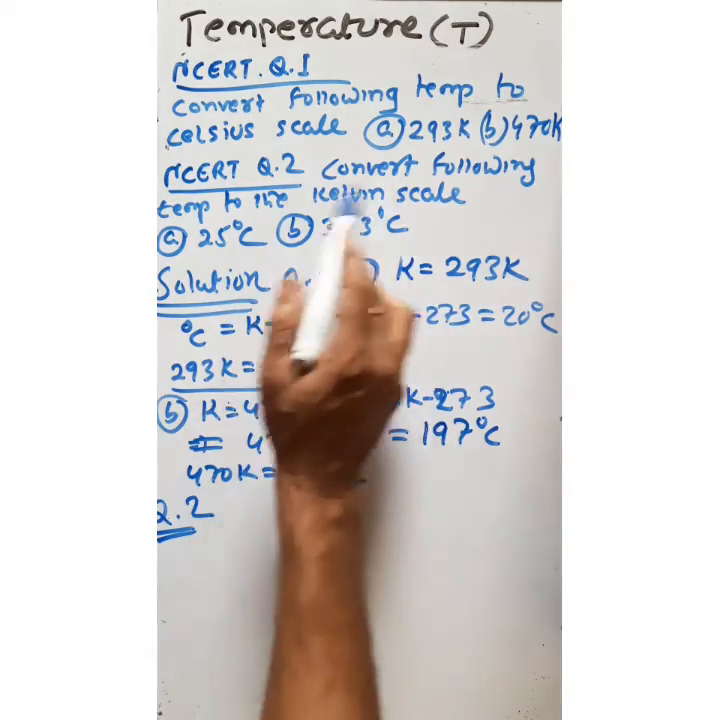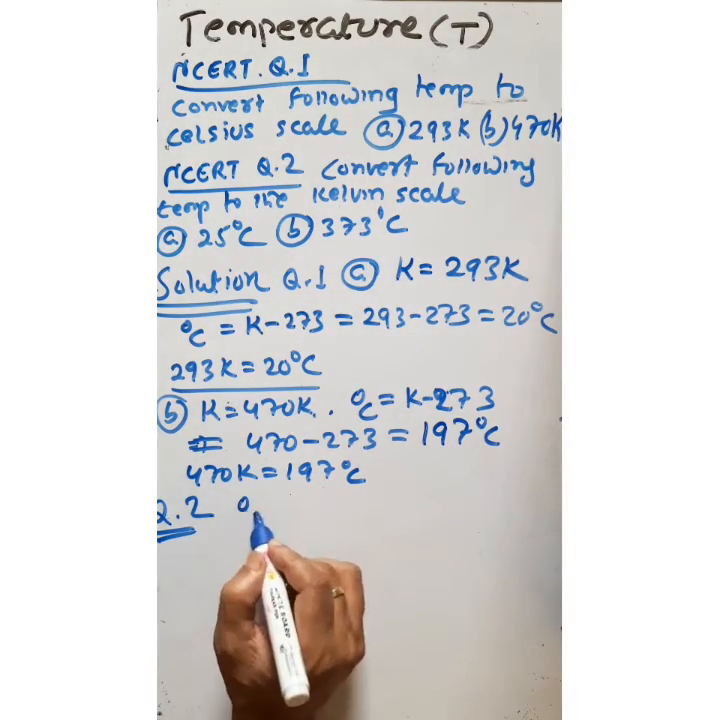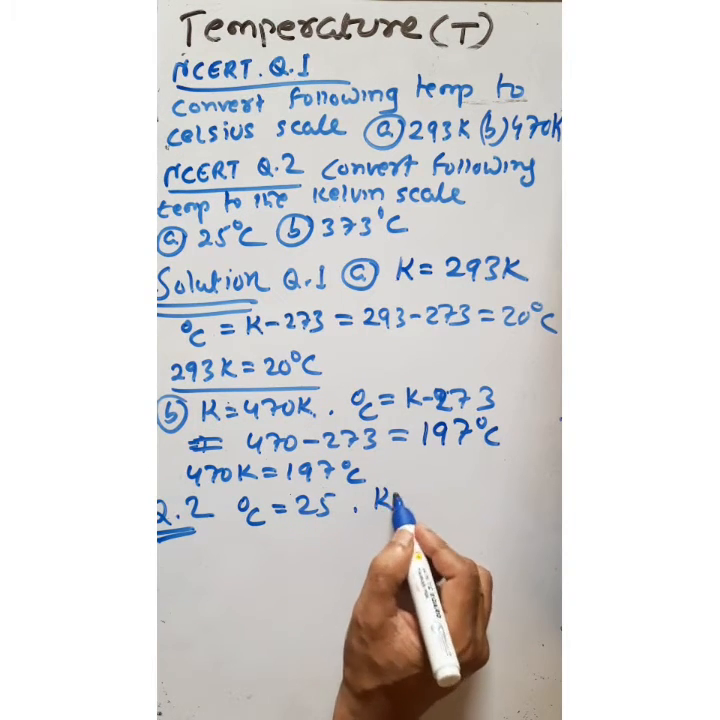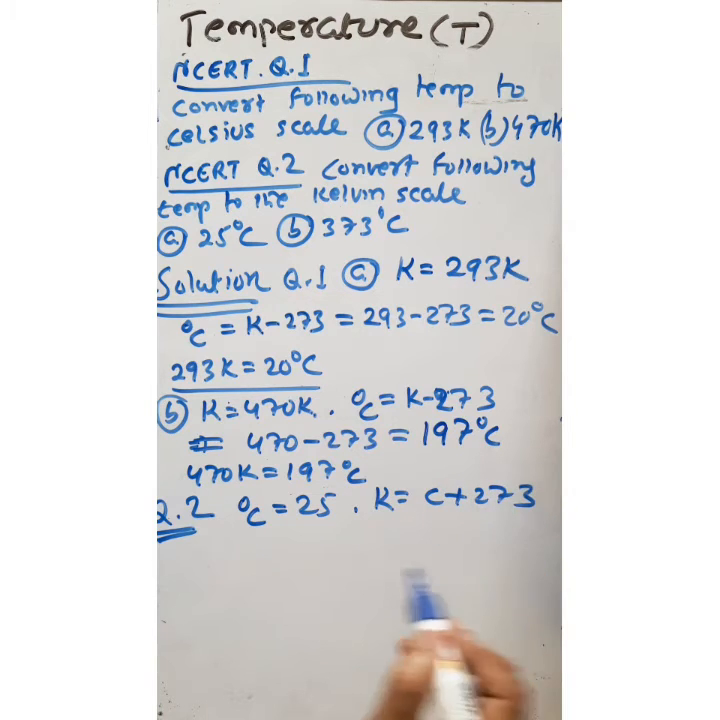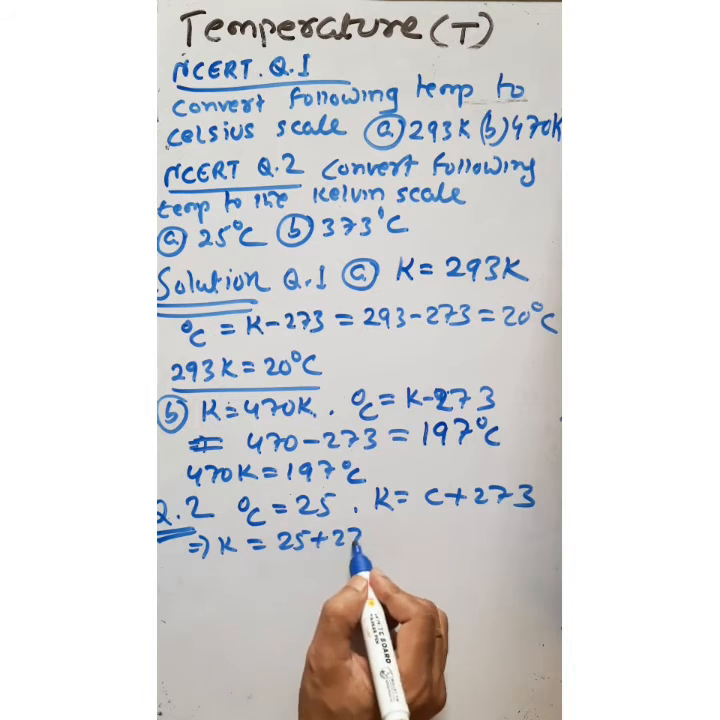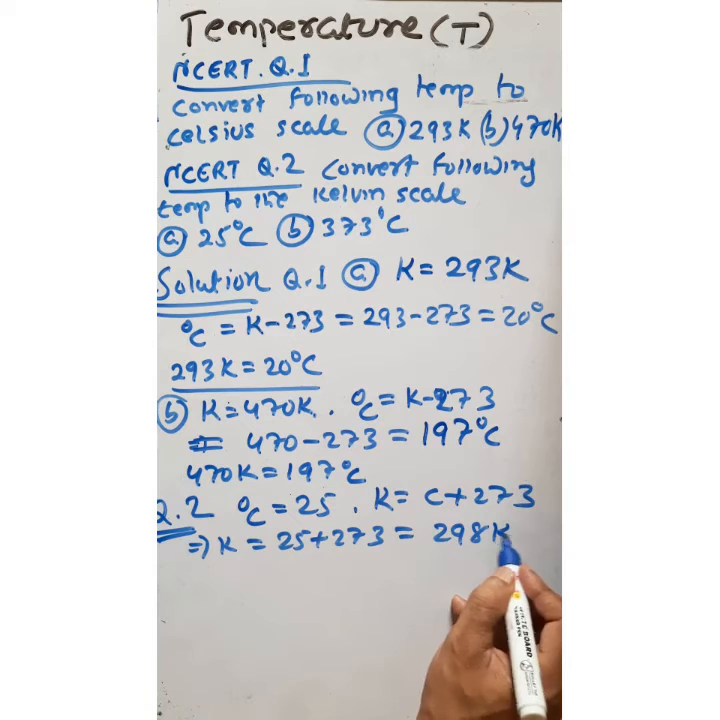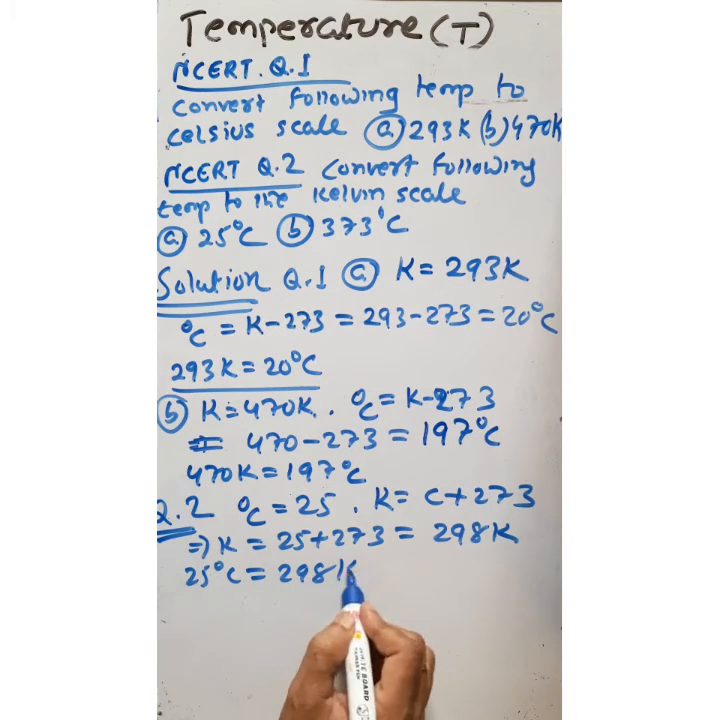So here convert the following temperature to Kelvin scale. That means the temperature in degree centigrade is given 25. Then what is it in Kelvin scale? So we know Kelvin is nothing but C plus 273. So K is equal to C, which is given 25, plus 273, is equal to 298 Kelvin. So 25 degree centigrade is nothing but 298 Kelvin.